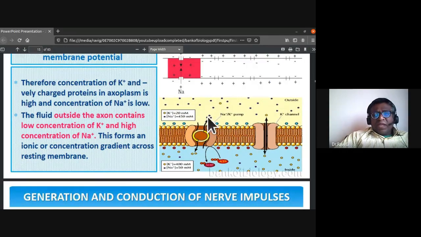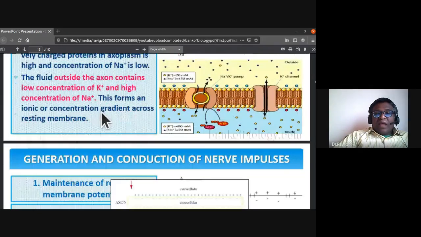The fluid outside the axon contains a low concentration of potassium ions and a high concentration of sodium ions. The axoplasm is the inside part, and the fluid outside has lesser potassium ions and higher sodium ions. So sodium ions are higher outside and lower inside, while potassium ions are higher inside and lower outside.